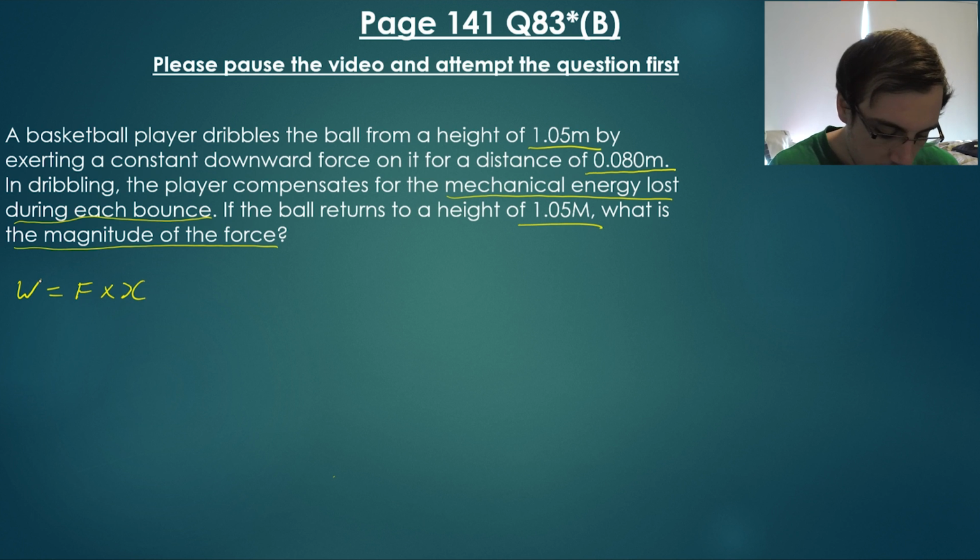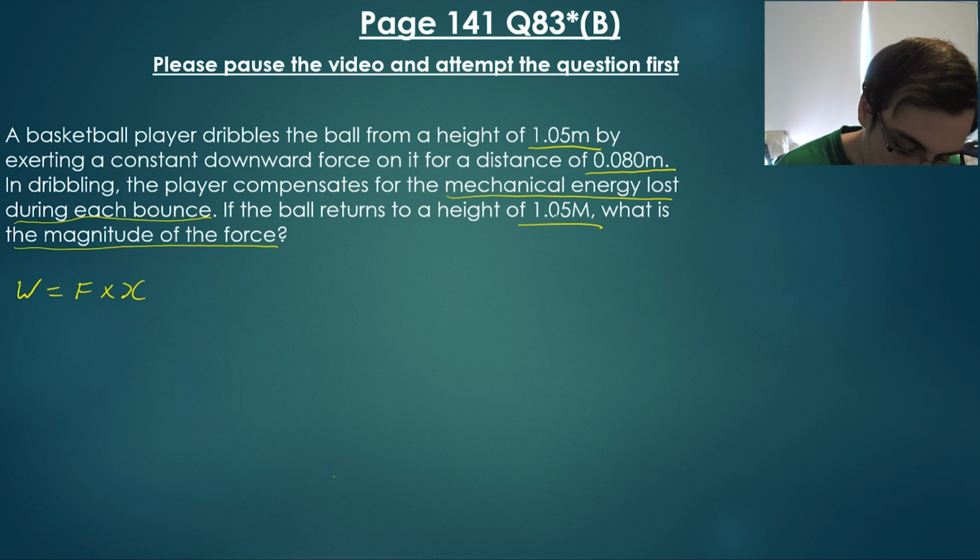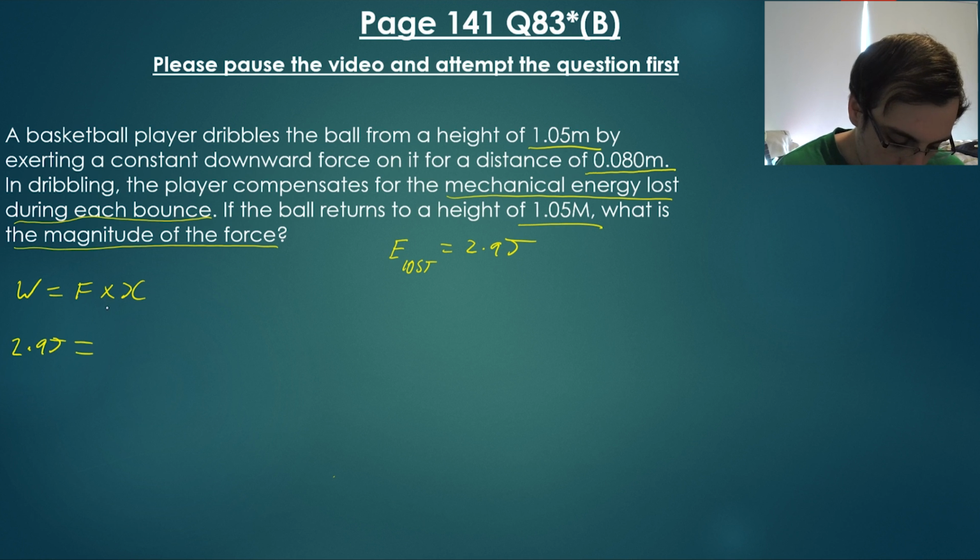So we remember that the work is force times distance, or displacement I should say rather. Now we know the work, because the total amount of energy lost was 2.9 joules. So 2.9 joules is equal to the force times the distance. We don't know what the force is, because that is what the question is asking us for, the magnitude of the force.